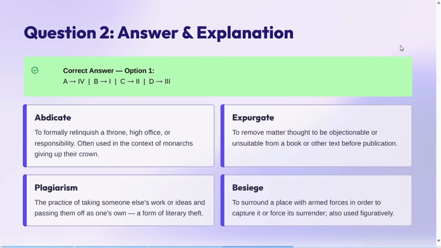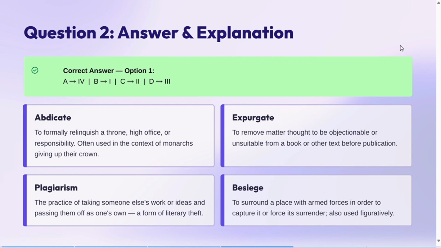Now let's see the answer. So here the answers are abdicate, to formally relinquish a throne, high office or responsibility, often used in the context of monarch giving up their crown. So crown means mukut and monarch means raja. So ये ज़्यादातर राजाओं के लिए यूज होता है, but anybody who gives up because of their duty responsibility, that is called abdicate. Next is expurgate.